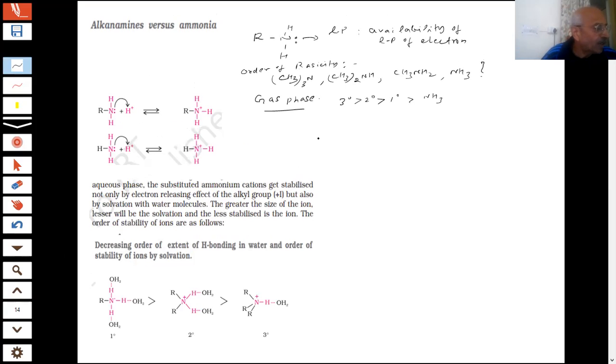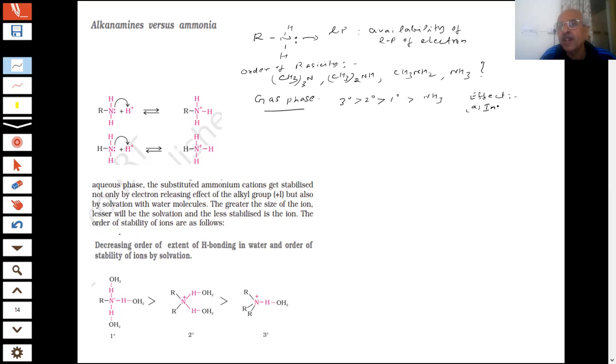If aqueous is not given, then we have to be sure what is going to be the basicity of these amines. In the gas phase, which effect is the only one operating?